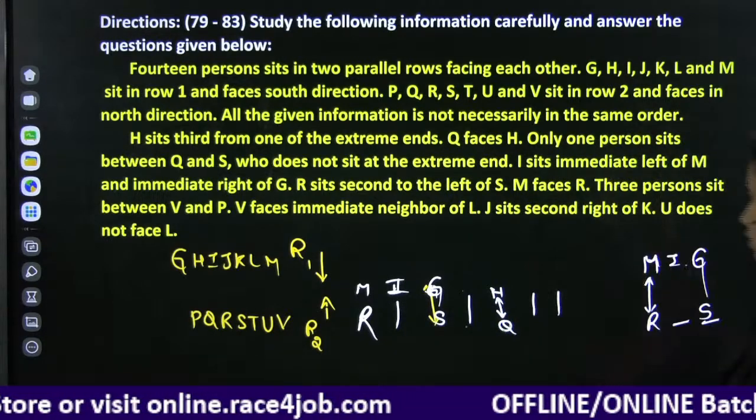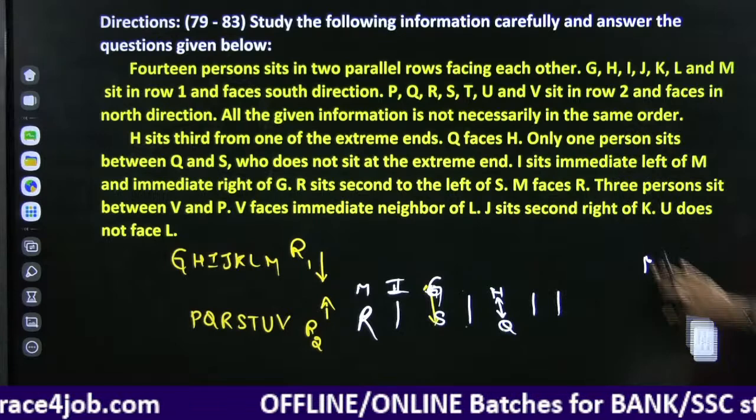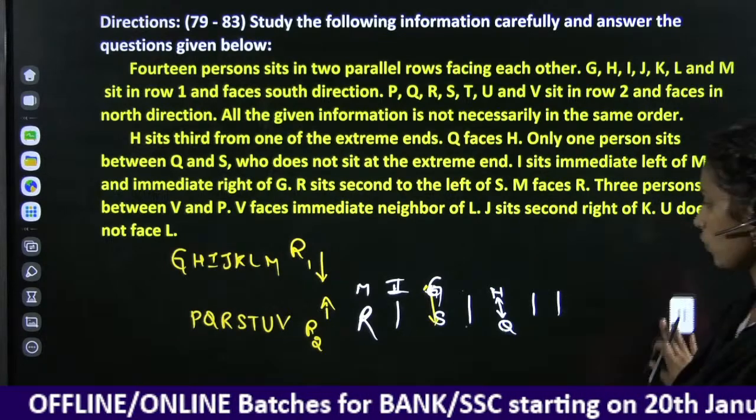Next, 3 persons sit between V and P. In between V and P we have 3 persons.